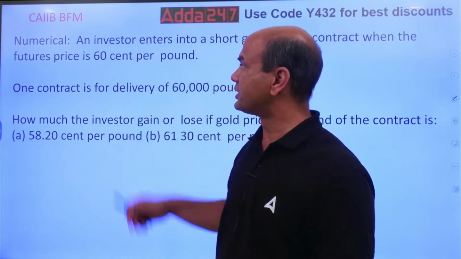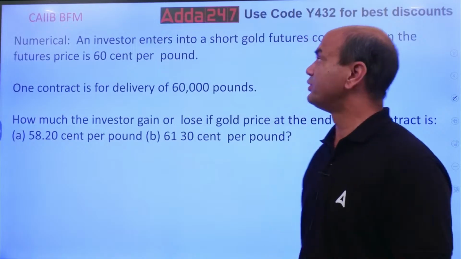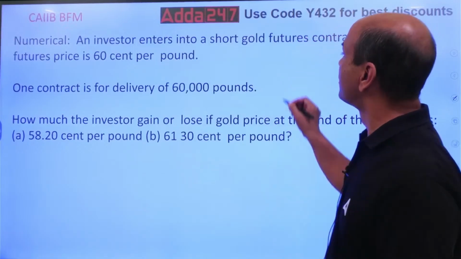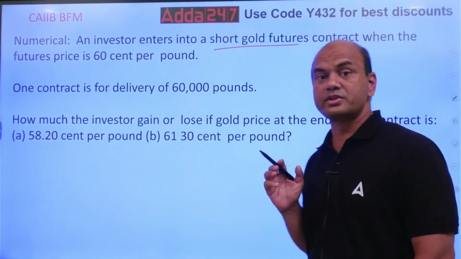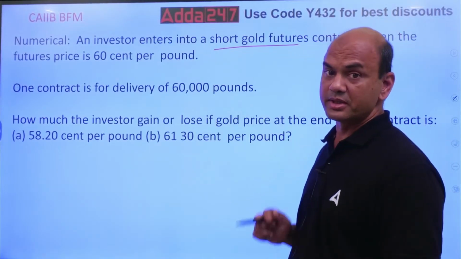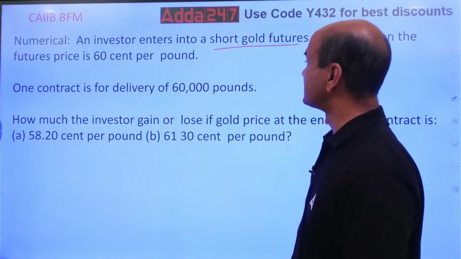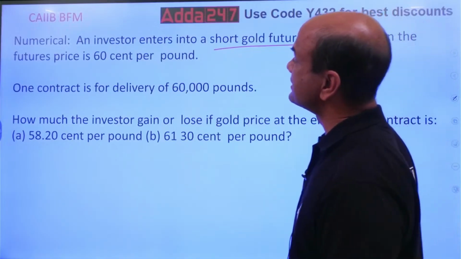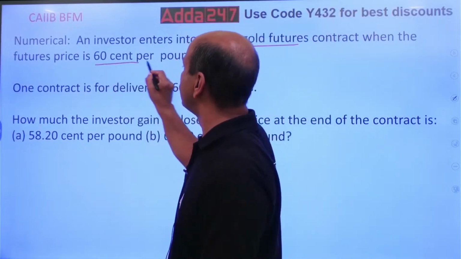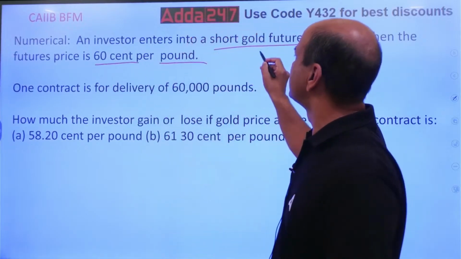See this, first one. An investor enters into a short gold futures. Short, understand this word short. I have taken this many times. Short means short gold futures, when the future price is 60 cents per pound. Now this is mentioned as gold.